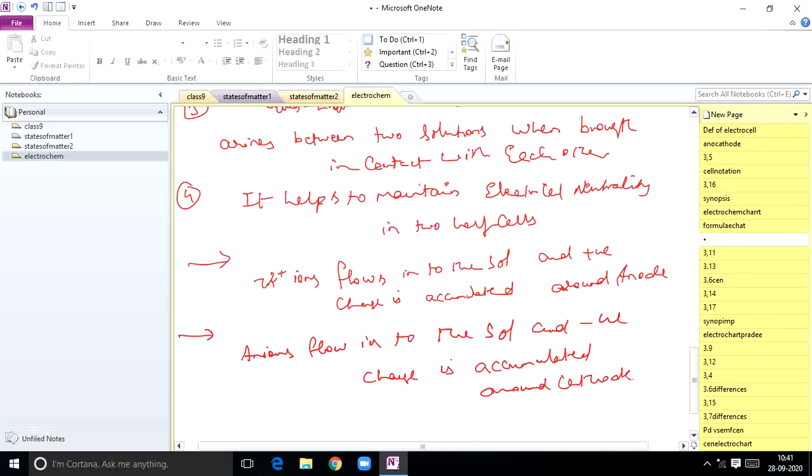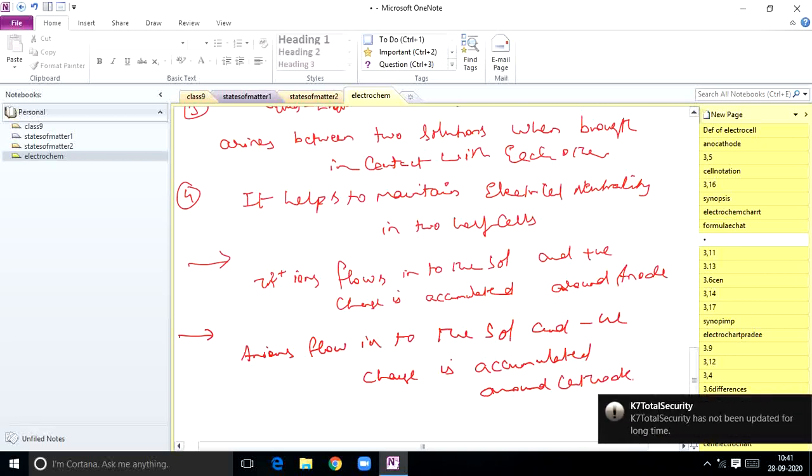So what happens in these two half cells? In the left side cell, positive charge is accumulated around the anode. In the right side cell, negative charge is accumulated around the cathode. So the accumulation of positive and negative charges will prevent the flow of electrons. This is the main point: excess positive charge at the anode and excess negative charge at the cathode will prevent the flow of electrons.